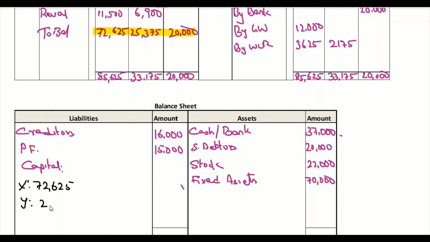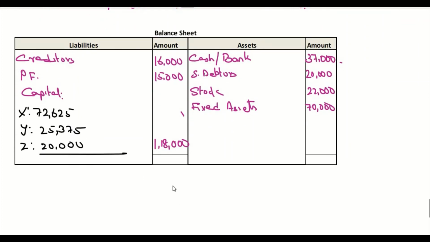Y, it is 25,375, and Z, it's 20,000. Total of this is going to be 1,18,000. And balance sheet total is 1,49,000. Here also it is 1,49,000.